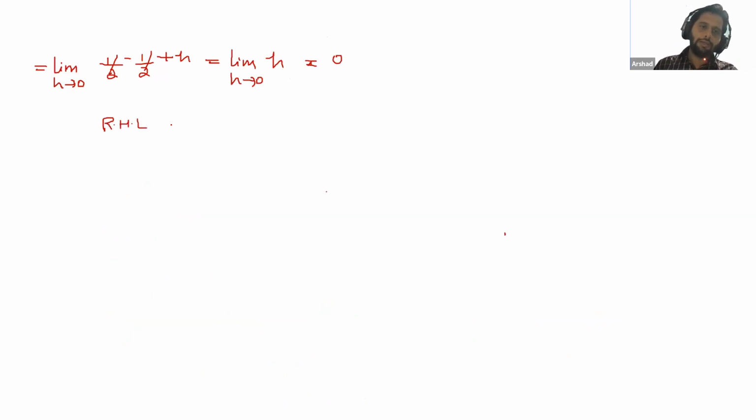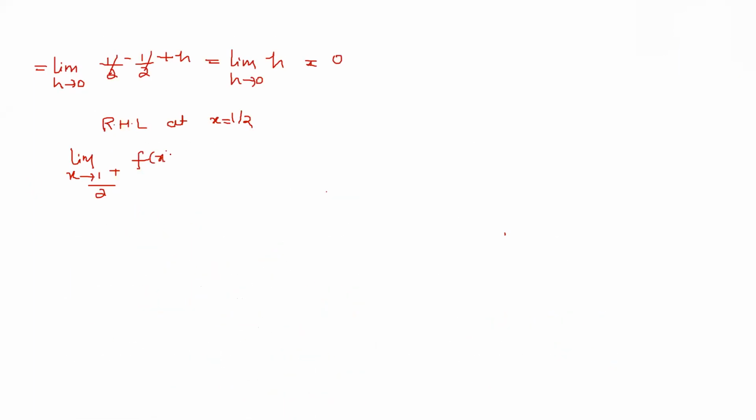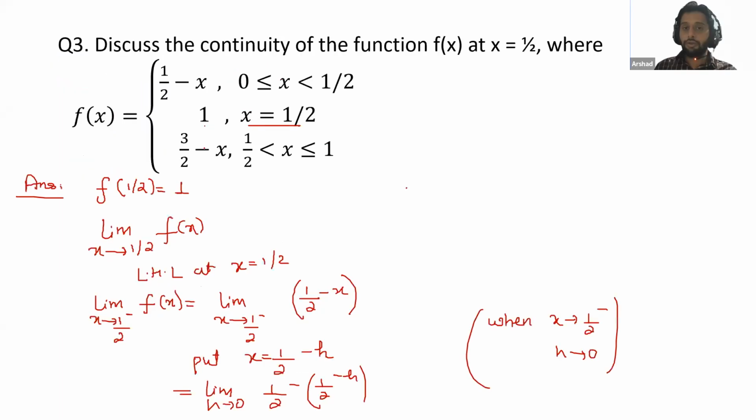RHL at x is equal to 1 by 2. So limit x tends to 1 by 2 plus. RHL is 1 by 2. RHL is 2 by 2. That's correct. That is one.